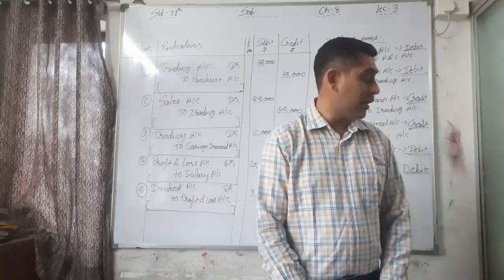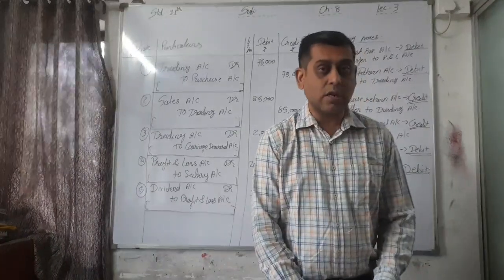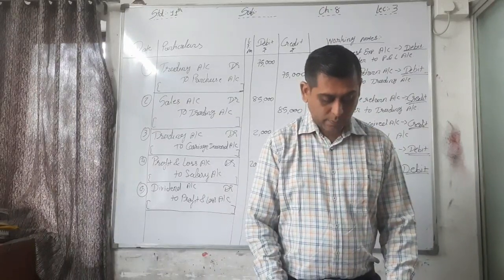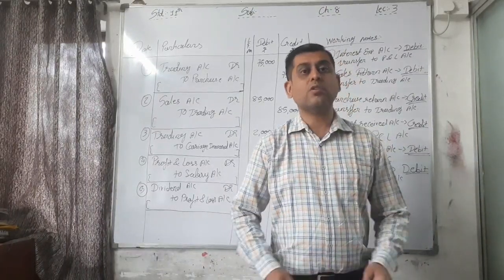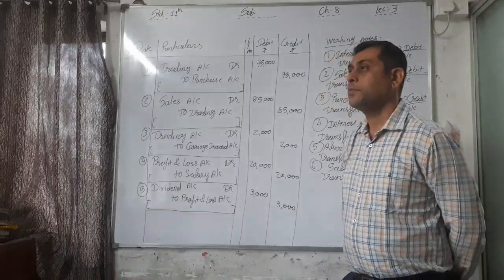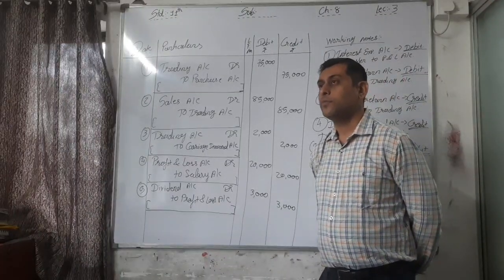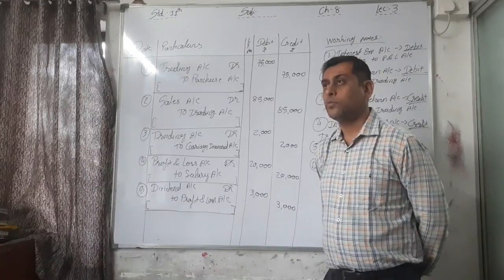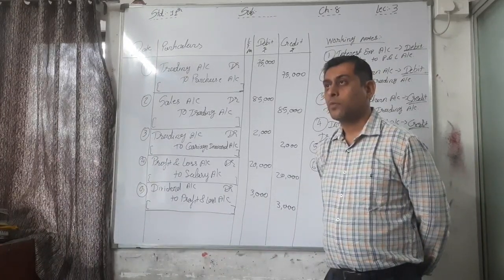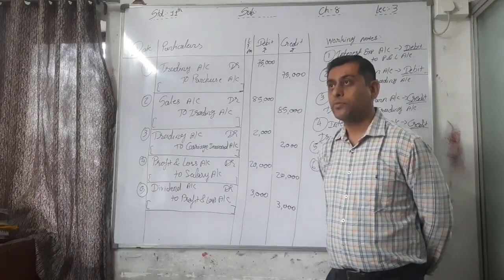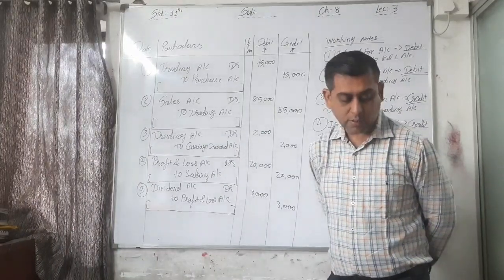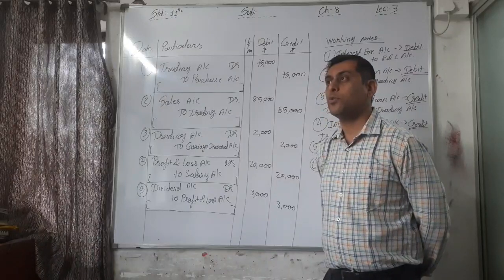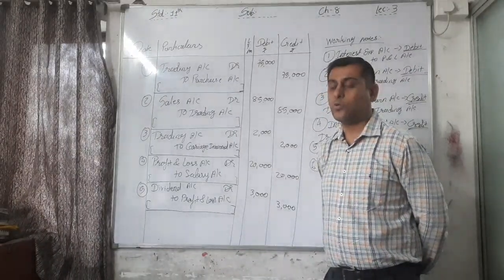So write down the journal entry. Profit and loss account debit to salary account, 4,000.